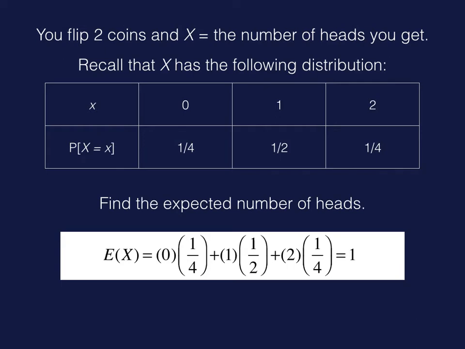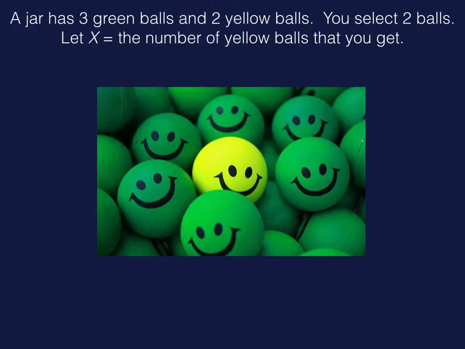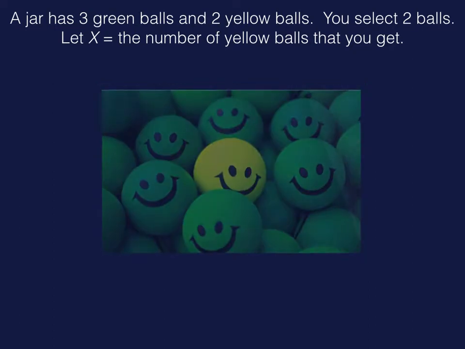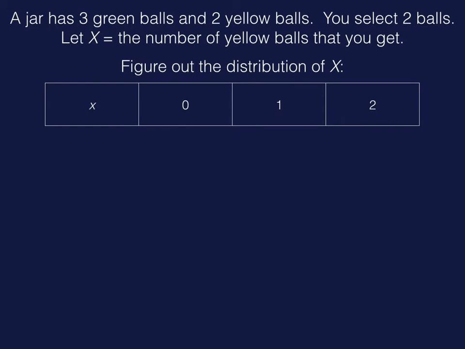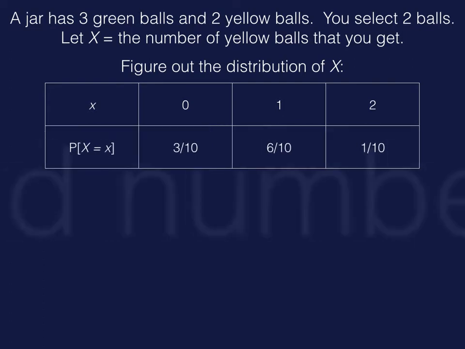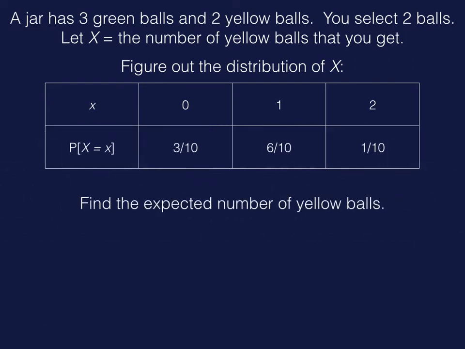Let's try another example. We got a jar. We've done this before. It's got green balls and yellow balls. We're going to pick two balls out without replacement. So take a minute, draw the tree, and figure out all the probabilities. Complete the distribution of x. Find the different probabilities. So you might want to pause the video and figure it out, but here are the answers. You should be able to find these probabilities yourself.